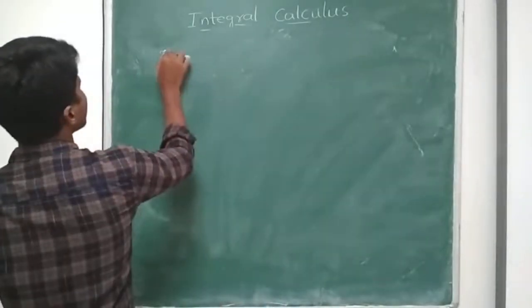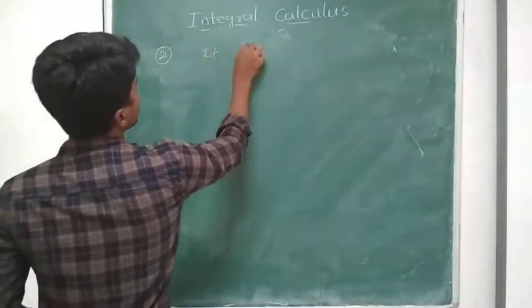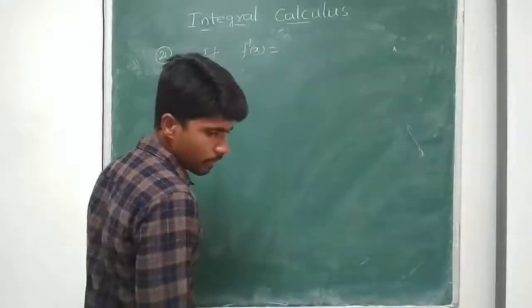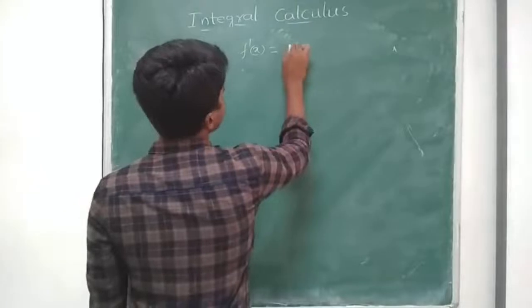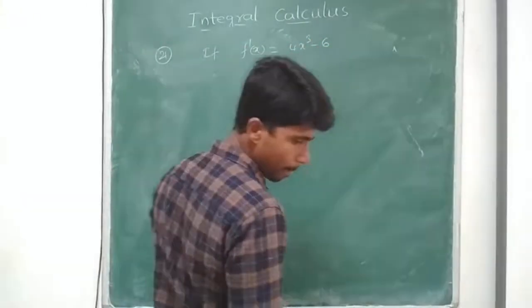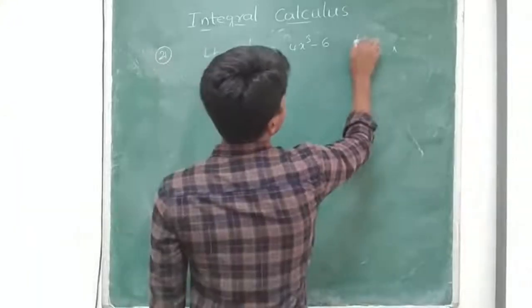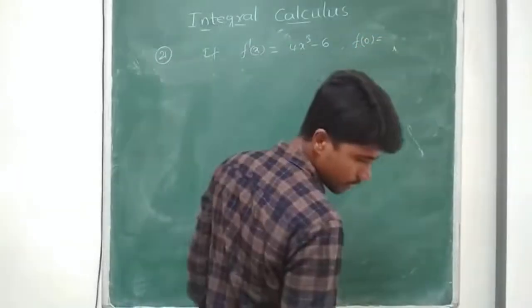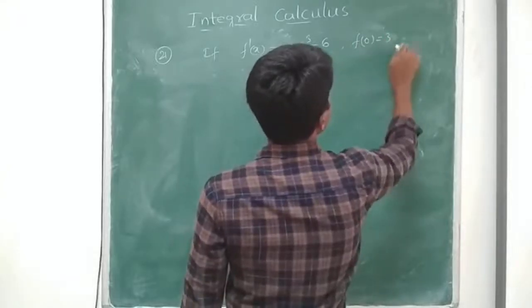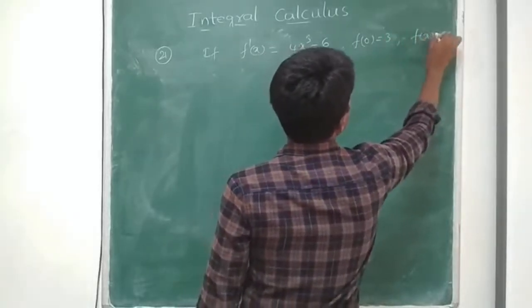If f dash of x is equal to 4x cube minus 6, and f of 0 is given as 3, find f of x.